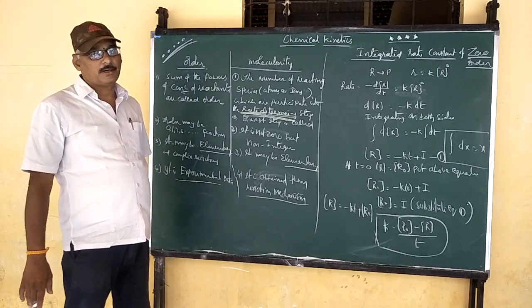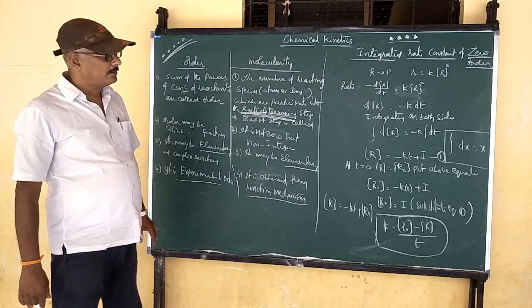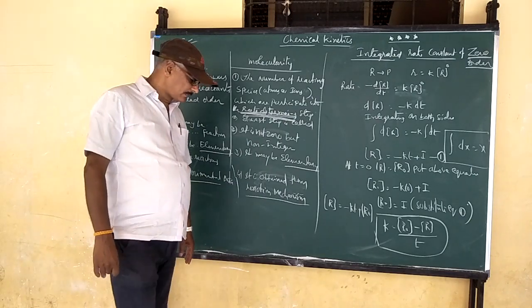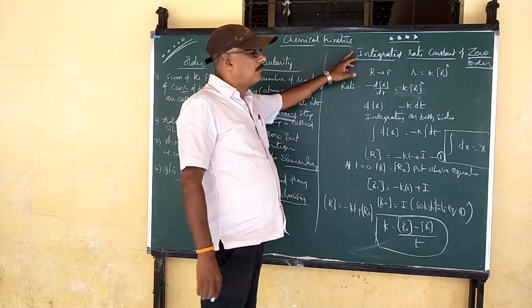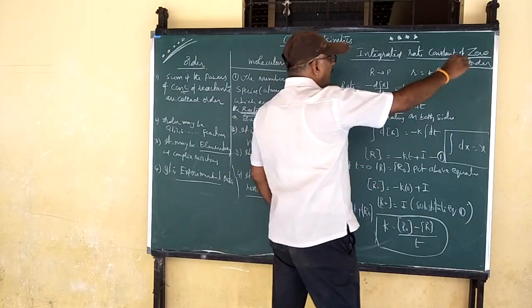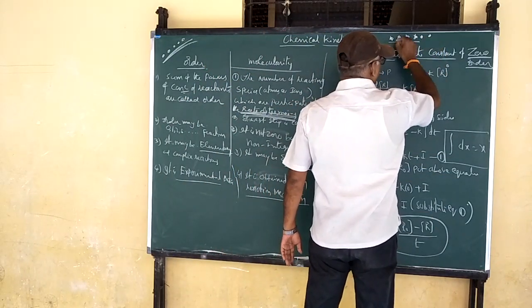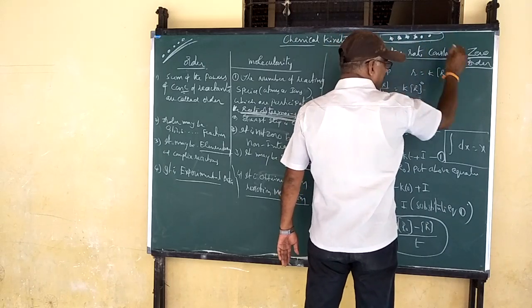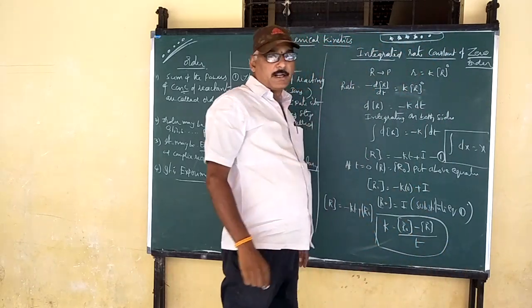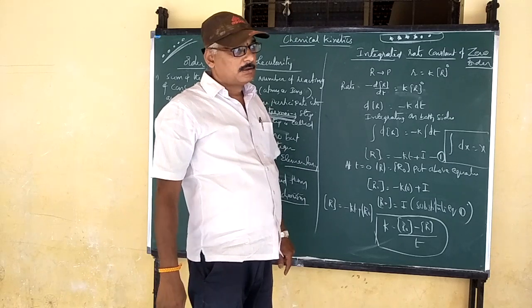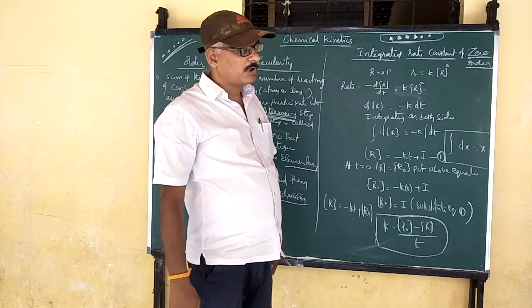Very, very important. Now, today there is a 7-star compulsory question in PUC chemical kinetics. There are two very important questions here.